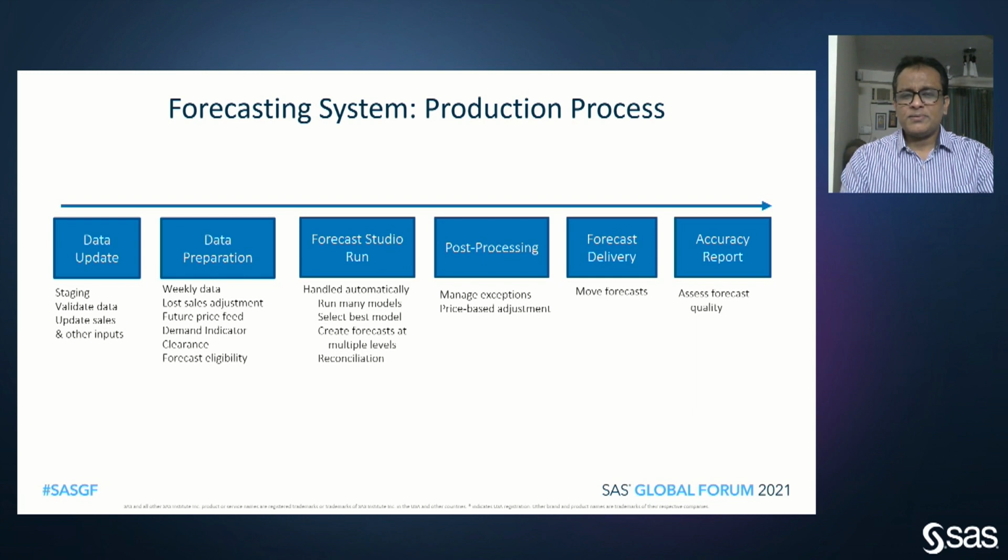We delivered a production system on AWS where the whole chain from data update to delivering the overall forecasts was supposed to work in automation on a weekly basis. So we had data update. There were several steps in data preparation that I'll talk about in more detail. We had configured Forecast Studio, which would run and pick the right models automatically and reconcile across the hierarchy. There are post-processing steps before the forecasts were delivered, and then we had some custom accuracy reports.